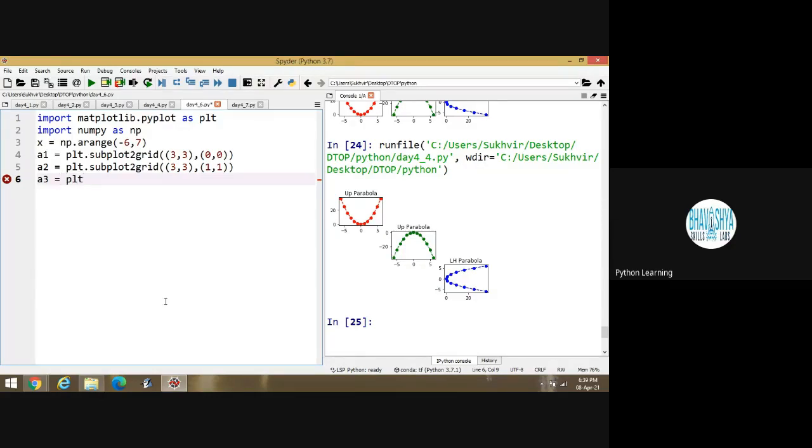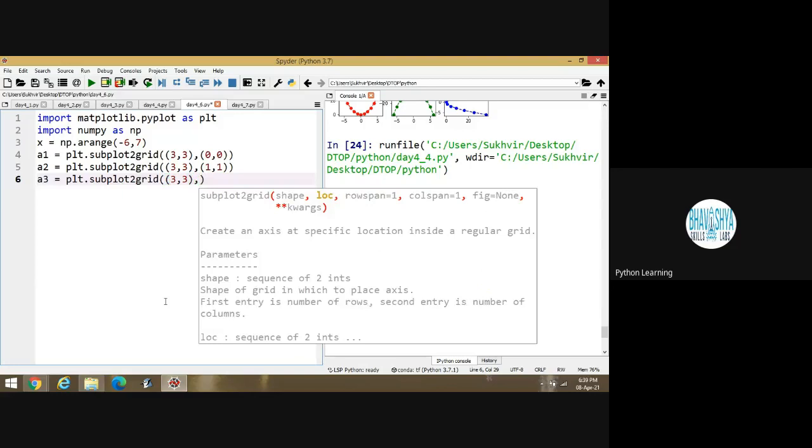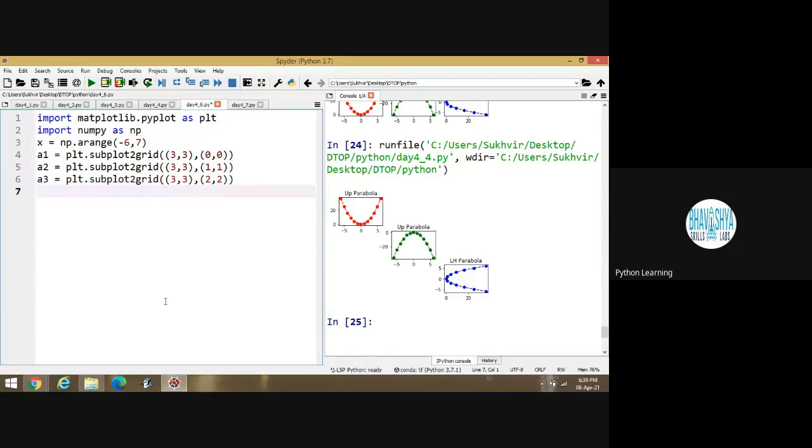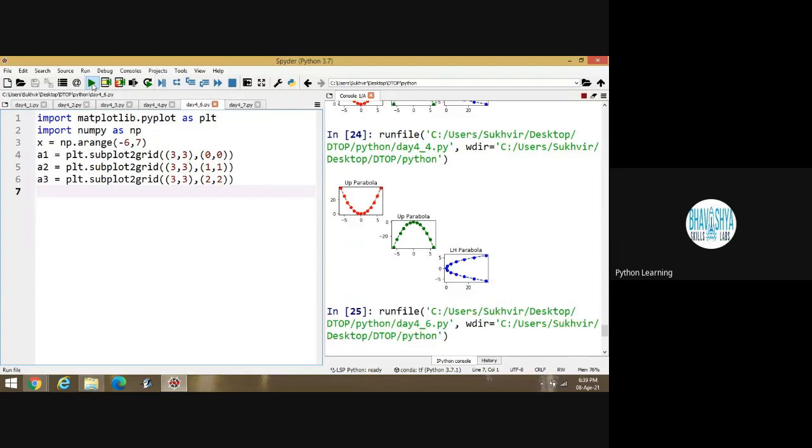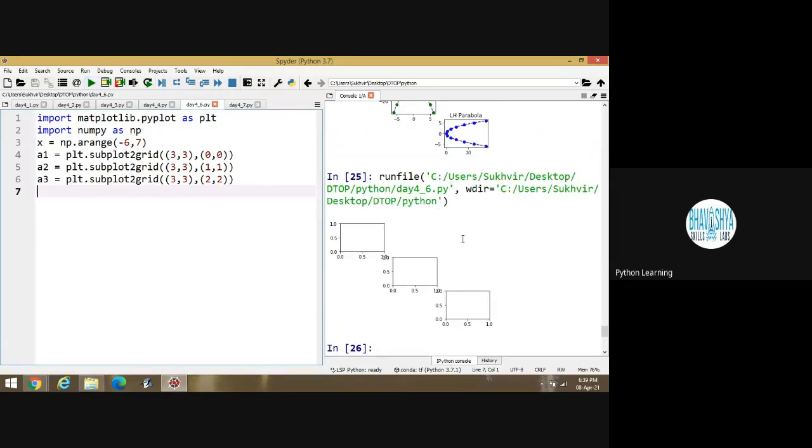And the third one, plt.subplot2grid, inside the bracket I write 3, 3, then the last value is 2, 2. These are the three grid values. Then execute the program. You can see three blocks. Is it okay? 0, 0 stands for the first block, 1, 1 stands for the second, which means all the diagonal elements are there. These are the diagonal blocks.